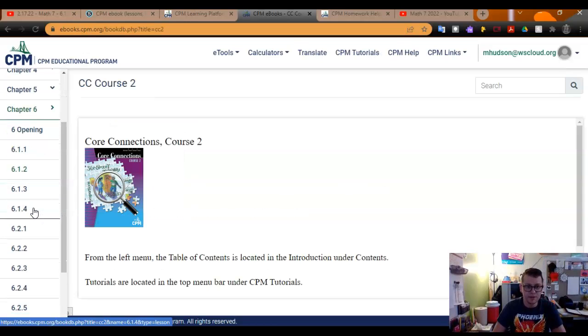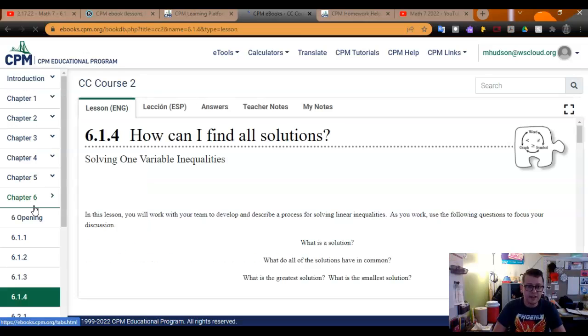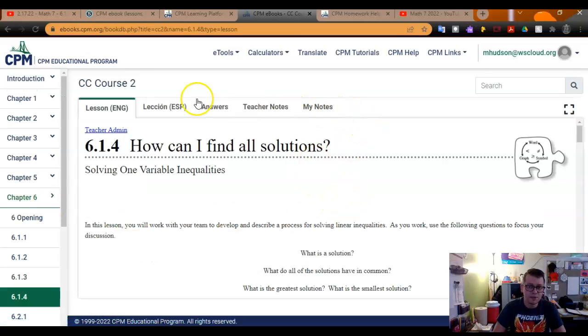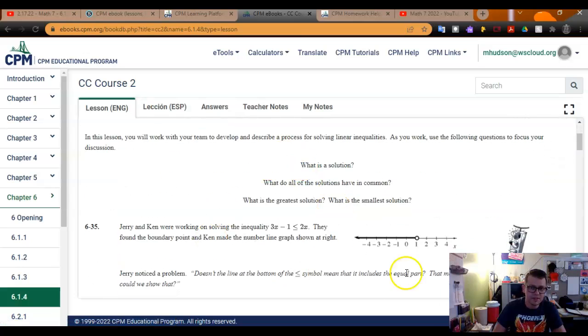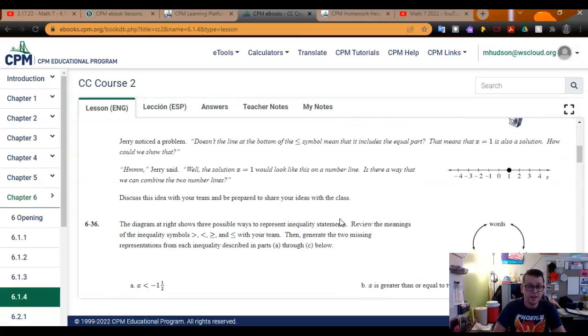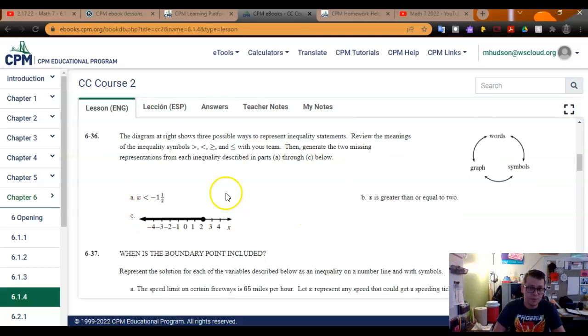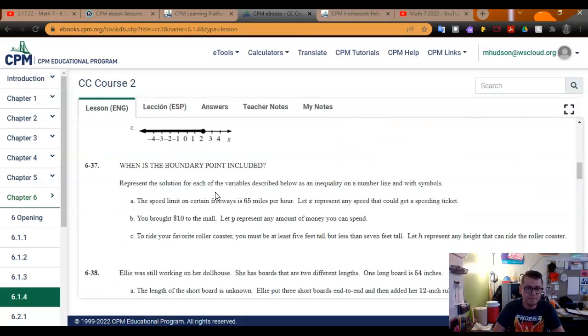we did. So let's say we're looking for 6.1.4. I can navigate my way to here. And the students wouldn't have this toolbar up there, but this goes over everything we've done in class. We did not finish this class today, so we will be doing more on this on Monday.